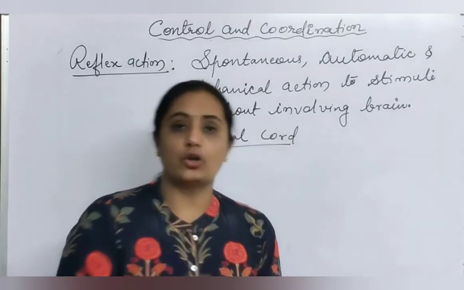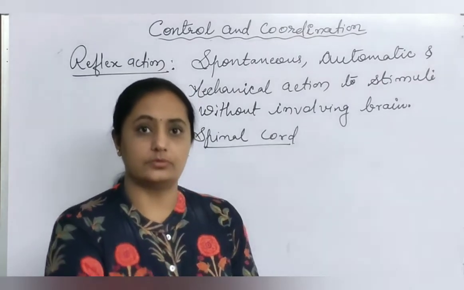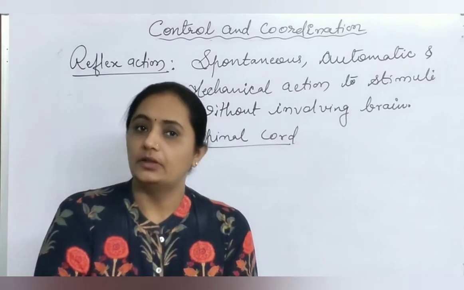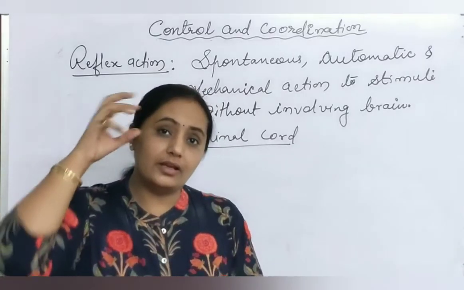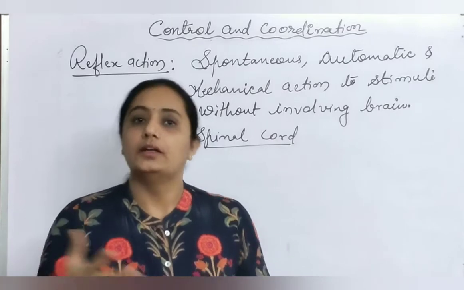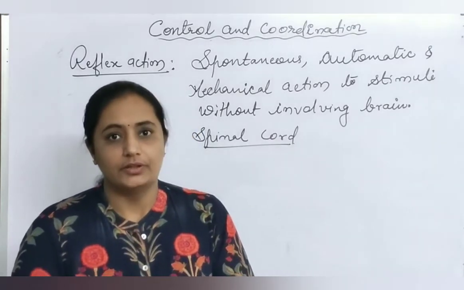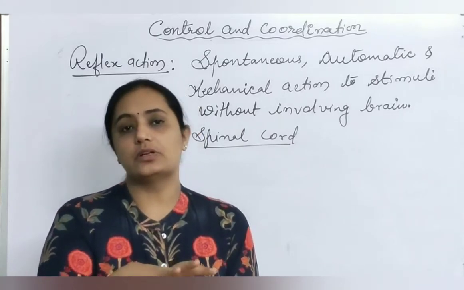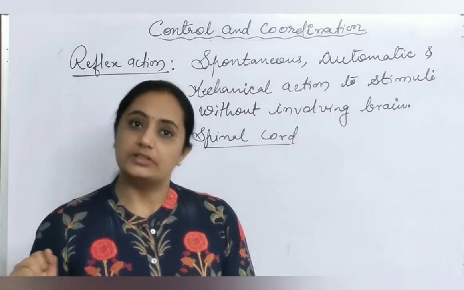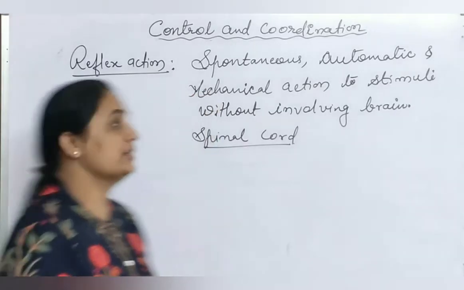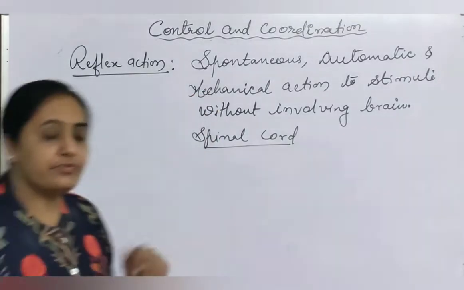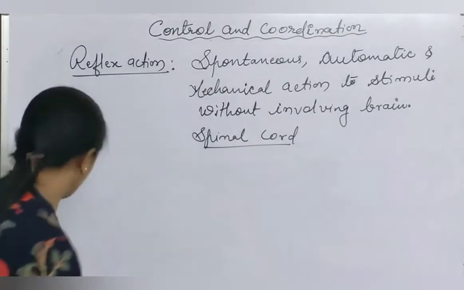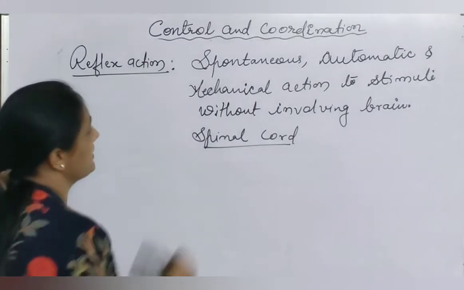If you touch any hot object and you think, it is hot now, so I have to remove my hand, otherwise my hand will get burned. For that time you have to think, recall the thing, and remove the hand, till then you might be injured. Reflex action means as soon as the sensory neuron recognizes heat, immediately remove it. That is the spontaneous automatic action. That is called reflex action. How this reflex action is carried out without involvement of the brain, that we have to see, by drawing a simple diagram.